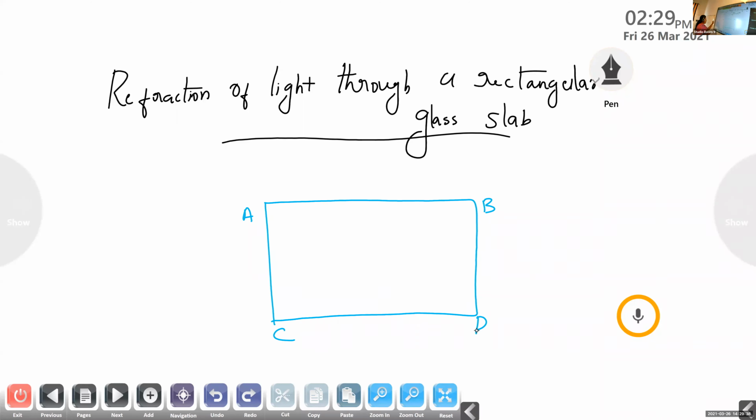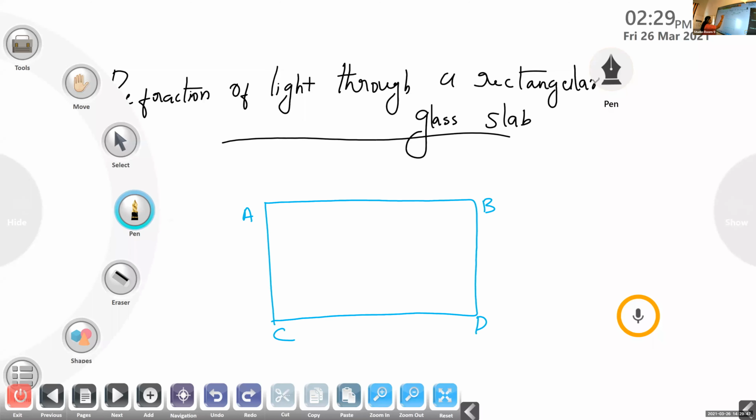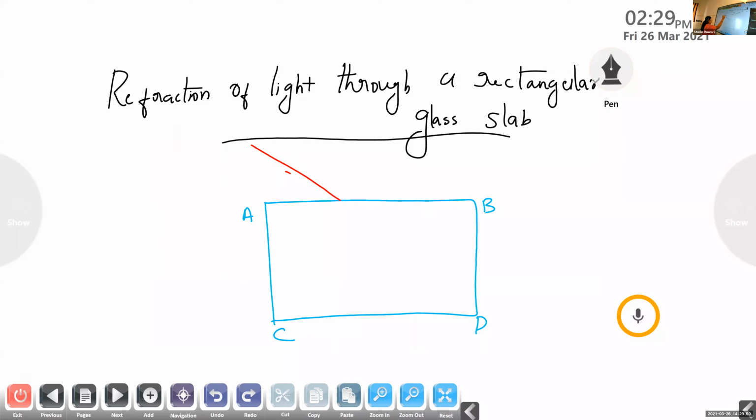Okay. And here, a ray of light comes and is incident on this rectangular glass slab. So we can call this the incident ray. What do you mean by incident ray? The ray of light which strikes a surface is known as the incident ray. It is the same as in the case of reflection. Here the incident ray is the ray which is incident on the surface.